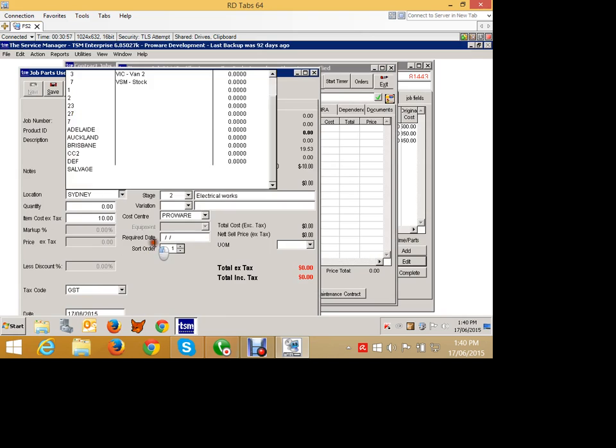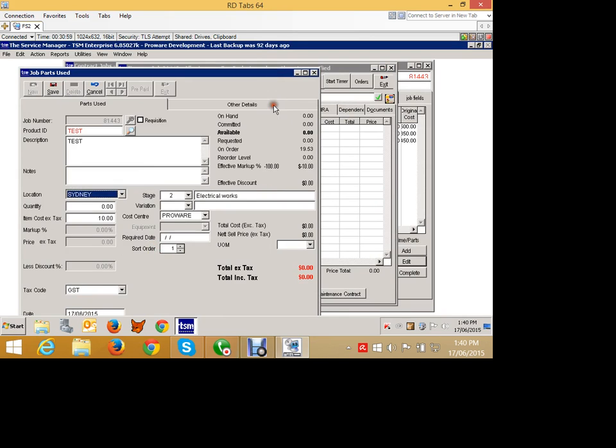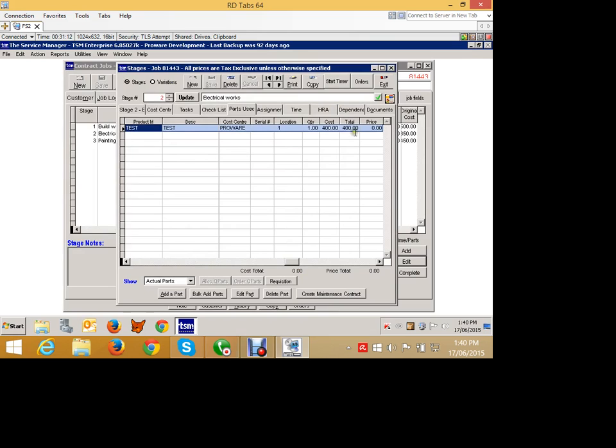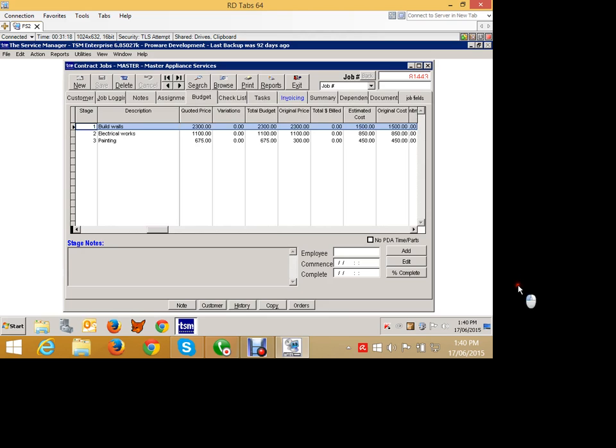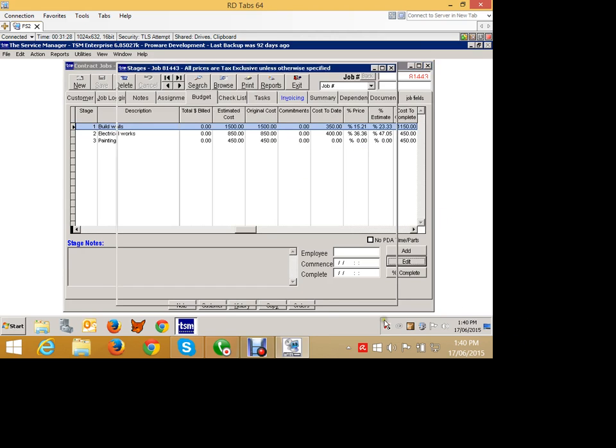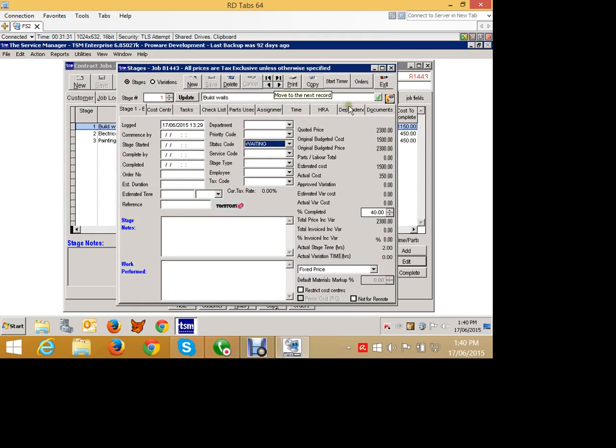This is going to be 1, and it's cost me, let's say, $400. Okay, so we can come back here and see that we now have cost to date of $400 against stage 1, 47% and so on, and I probably should also go and set my completion percentage against stage 2. We'll make that 25% complete.